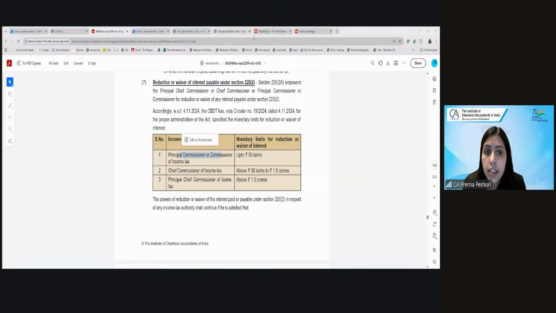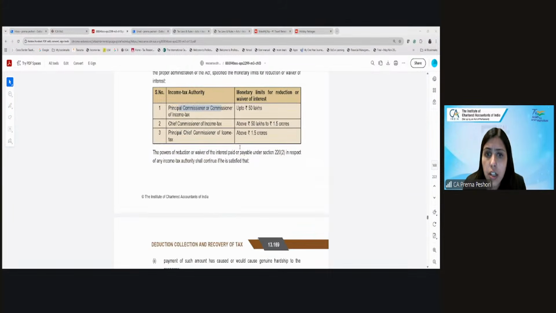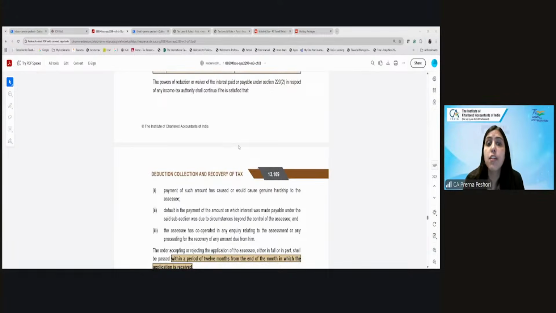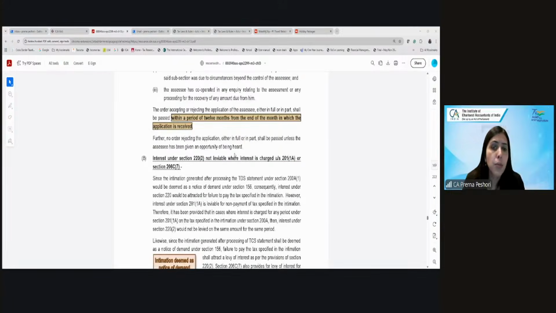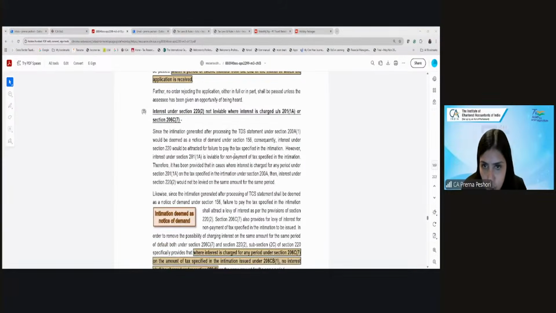Okay. Then the power of reduction will be exercised if they are satisfied that payment would cause hardship to the assessee, the default was made beyond the control of the assessee, and the assessee has cooperated in all the inquiry. And the order shall be passed within 12 months from the end of the month in which the application is received. And if the interest is already charged under the TDS and TCS provisions, no interest under 220 will again be charged.